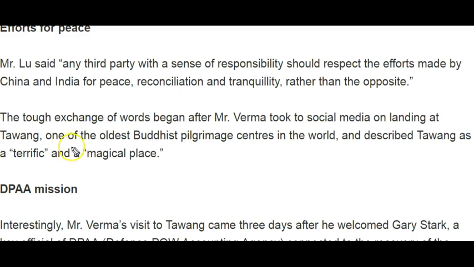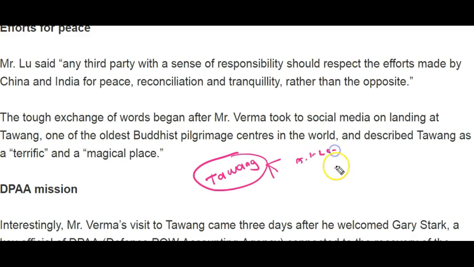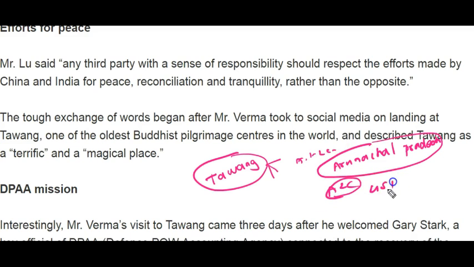Tawang is culturally very important because it is one of the oldest Buddhist pilgrimage centers in the world. So in this background, we strongly advise you to prepare thoroughly about Tawang, important dance forms, and other art and culture issues from Arunachal Pradesh. So prepare thoroughly about Arunachal Pradesh from the art and culture point of view for GS paper 1.